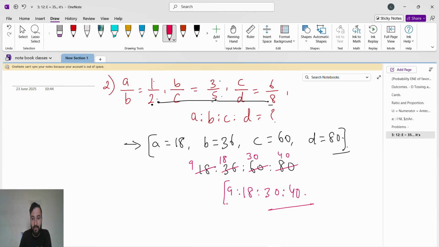Okay, so as you simplify, you just see the options. You will get the option 9 is to 18 is to 30 is to 40. You will get to know, yeah, this is the option. See, in one step you will find the value of all the variables. Second step you will simplify and you will get the answer. In 2 steps, done. Wow, do you understand? Like it.